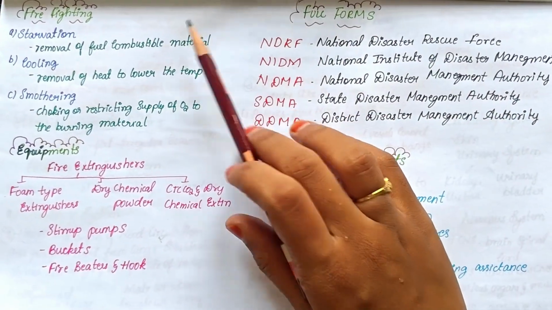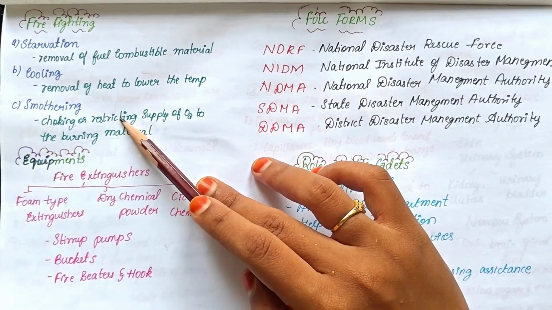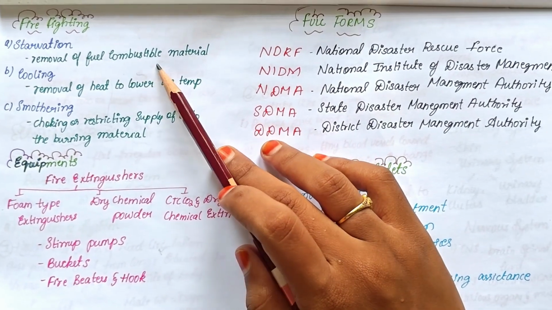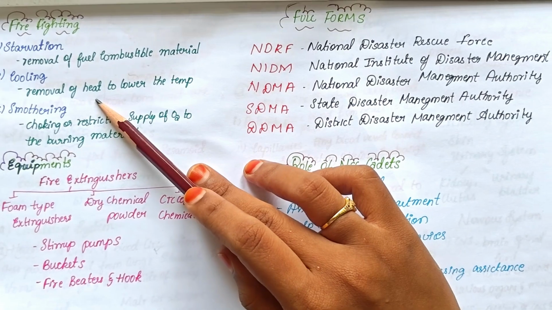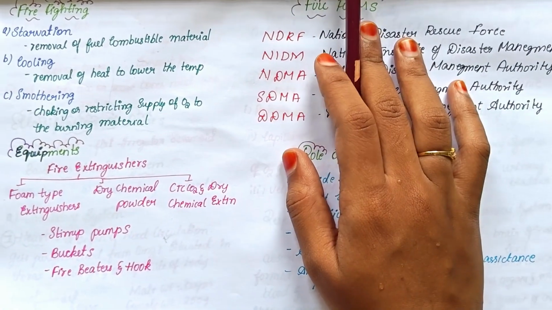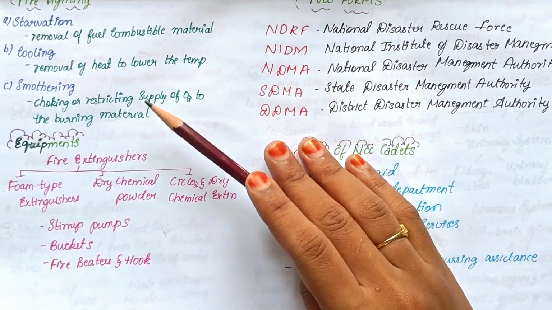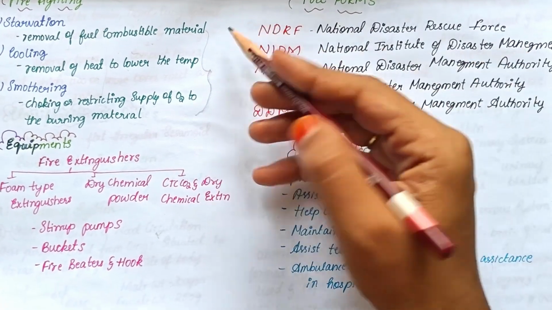Fighting with the fire is known as firefighting. There are three ways: starvation, cooling and smothering. Starvation, removal of the fuel or combustible materials, is known as starvation. Removal of the heat or lowering the temperature is known as cooling, whereas smothering is choking or restricting the supply of oxygen. By these three methods, we can control the fire.